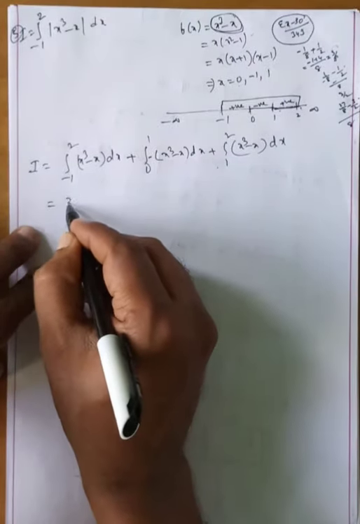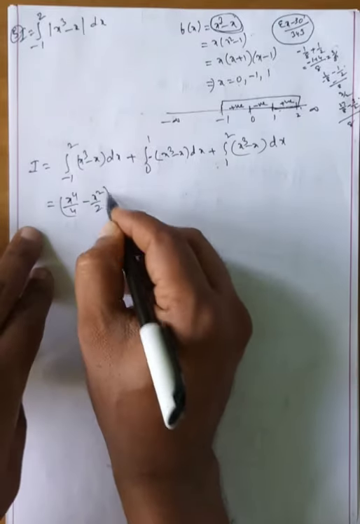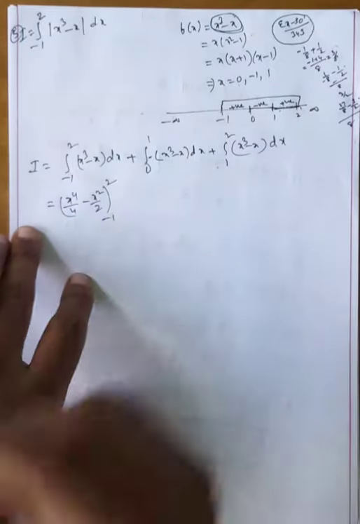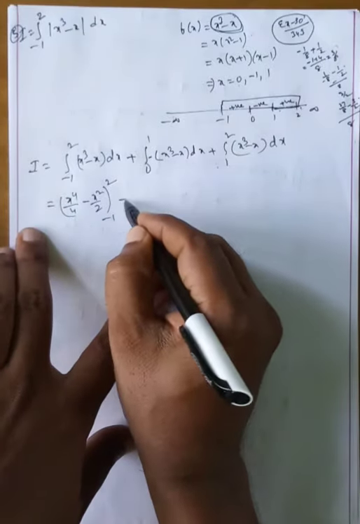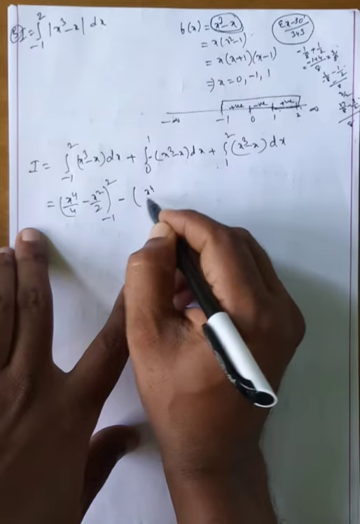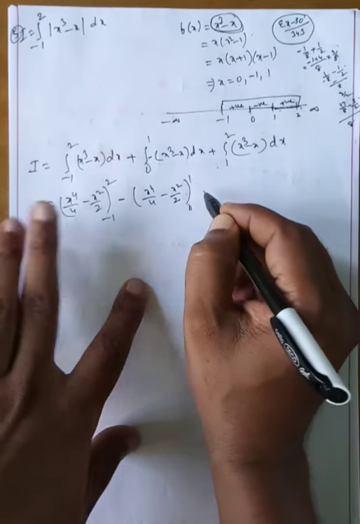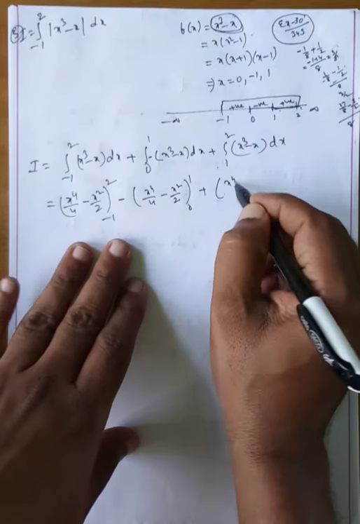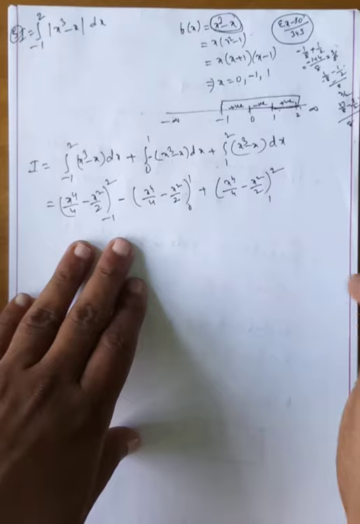This one: x power 4 by 4 minus x square by 2, limits minus 1 to 2. Okay my dear students, here minus is there: x power 4 by 4 minus x square by 2, limits 0 to 1. x power 4 by 4 minus x square by 2, limits 1 to 2.